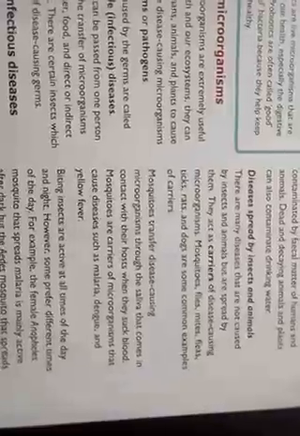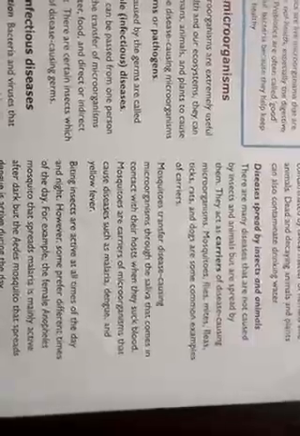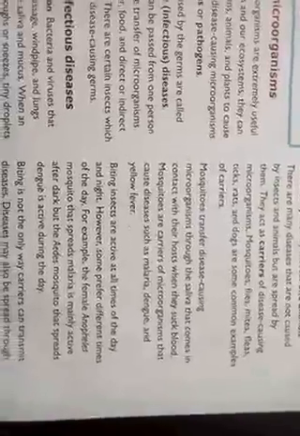Next one, diseases spread by insects and animals. Diseases are also being spread by some insects and animals. Usually the very example would be malaria and dengue. The carriers of malaria and dengue viruses are mosquitoes. They carry this virus in their body, and whenever they come in contact with human beings, those viruses are released in the human body. So that's how it is transferred.